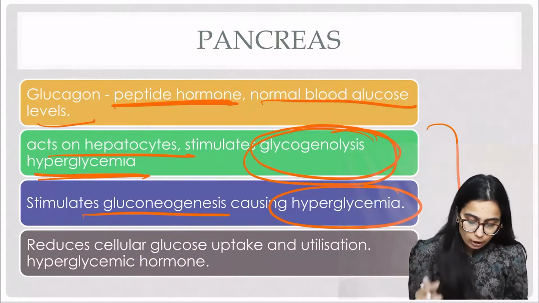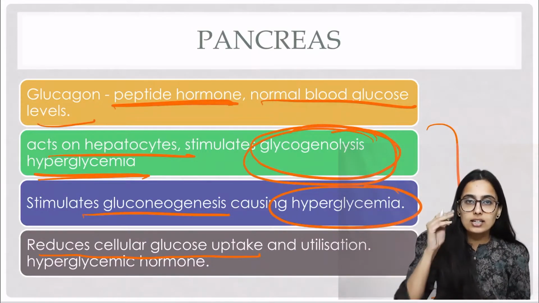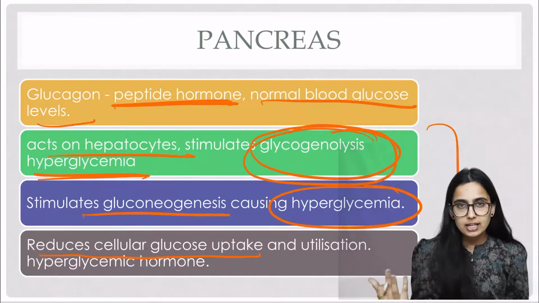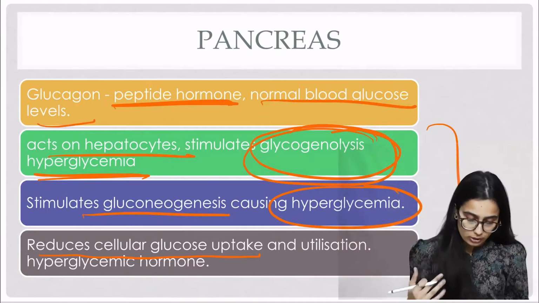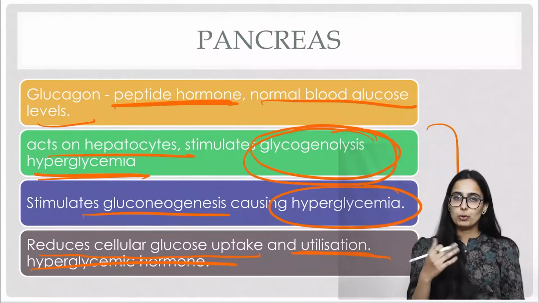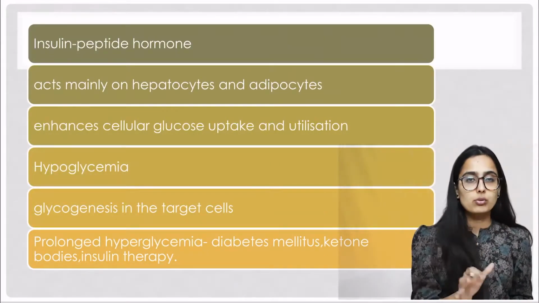Along with this, it reduces cellular glucose uptake. I told you कि अगर cells कम ग्लूकोज लेंगे ब्लड से, तो ब्लड के अंदर ग्लूकोज की कंसंट्रेशन इंक्रीज रहेगी, so it reduces the cellular glucose uptake and utilization. Okay, and so it is a hyperglycemic hormone because it is increasing the glucose concentration. So this was all about glucagon.